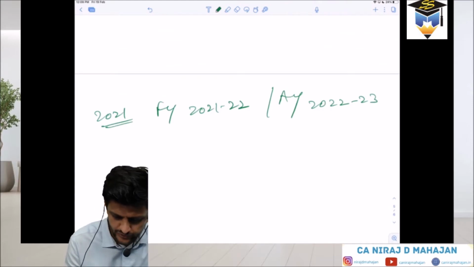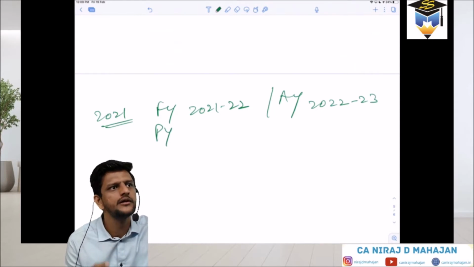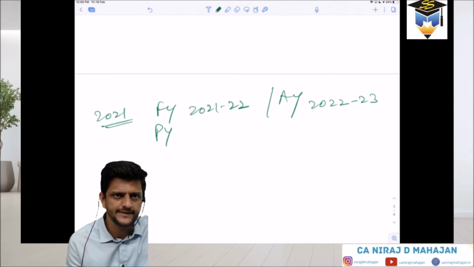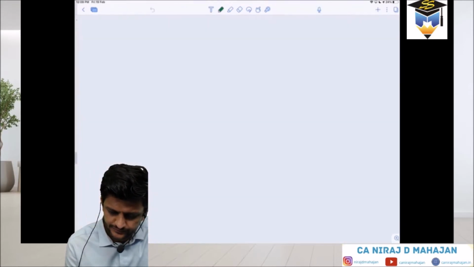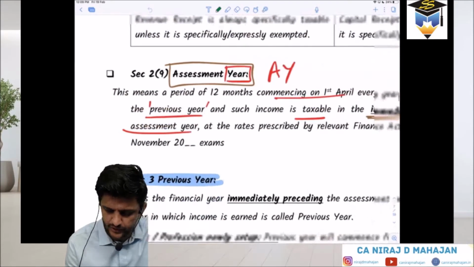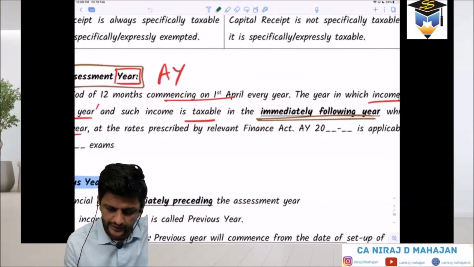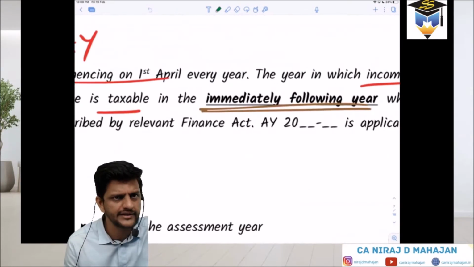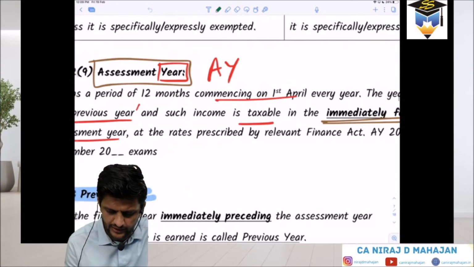Understood? So whether you write FY or PY, it is as good as the same. In income tax we always write PY. Got it? I'll obviously give this again to you in writing. But what is it saying? At the rates prescribed by the Finance Act. Rates are given in the relevant Finance Act. AY so and so is applicable for May and November, whatever.